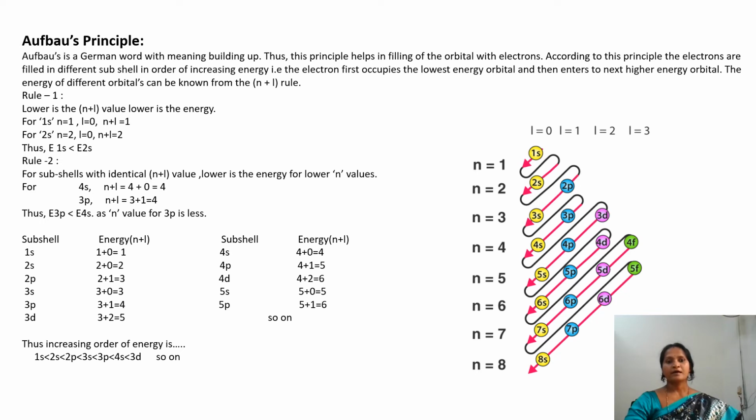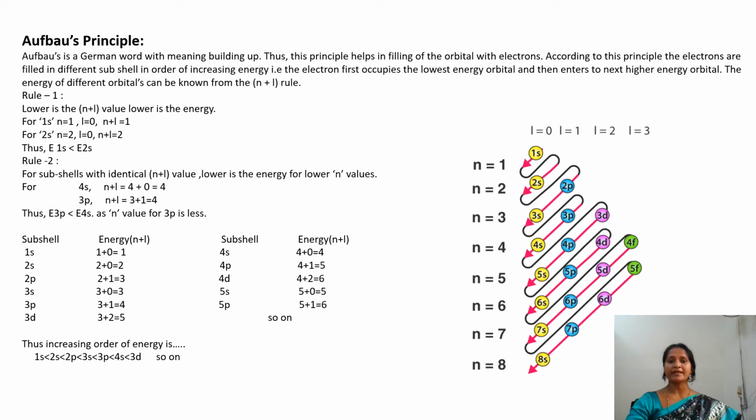Then Aufbau's principle, or you can say the n plus L rule. Here n is the principal quantum number, and L is the azimuthal quantum number. Aufbau stated that the electrons are filled in different subcells in order of increasing energy. The higher the n plus L value, the higher the energy.